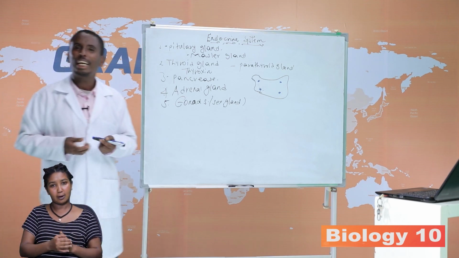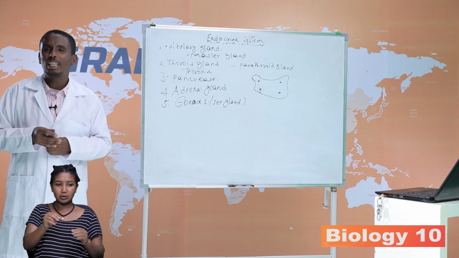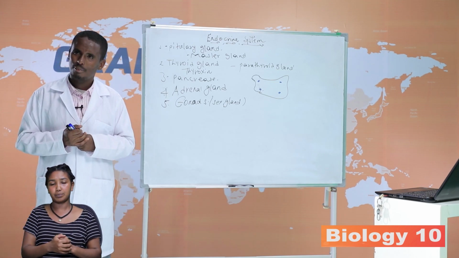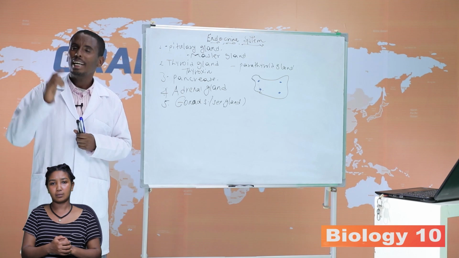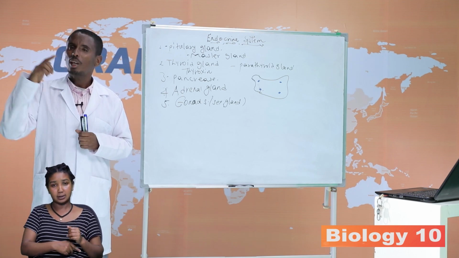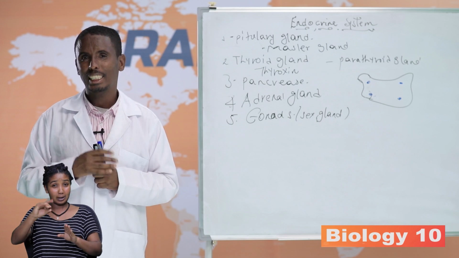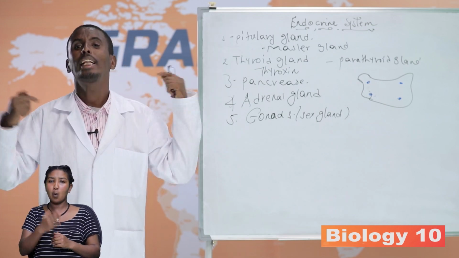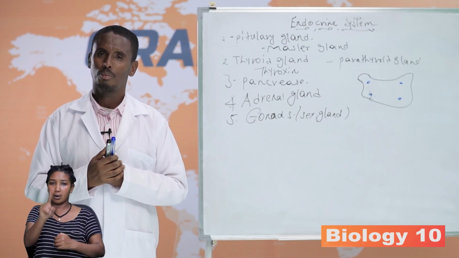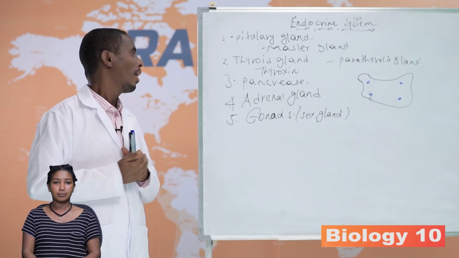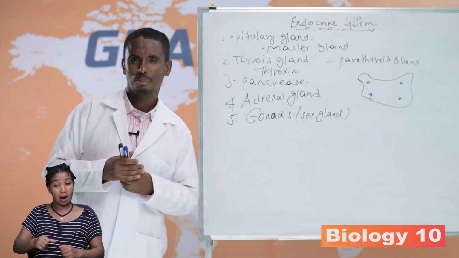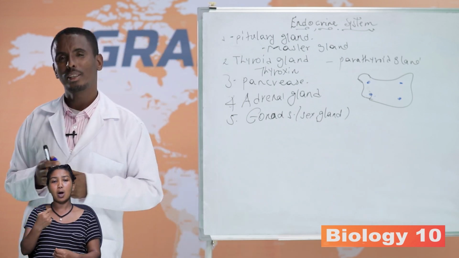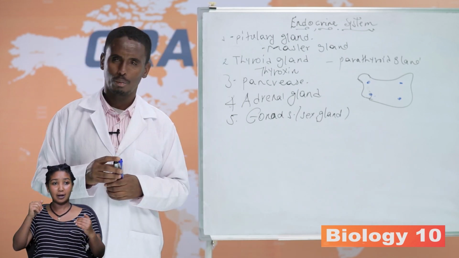The pancreas is an exocrine and endocrine gland. Why do we call the pancreas an exocrine and endocrine gland? The endocrine part, called the pancreatic islets, secretes insulin and glucagon. Why do we call insulin and glucagon antagonistic hormones? And the other, the adrenal glands, found on the kidney. Why do we say adrenaline is a fight or flight response?